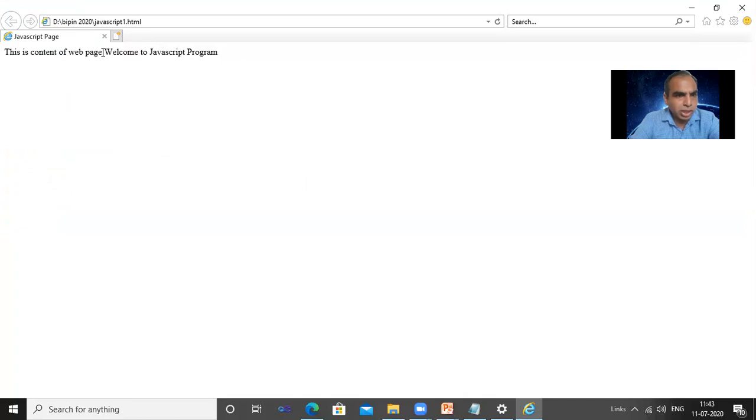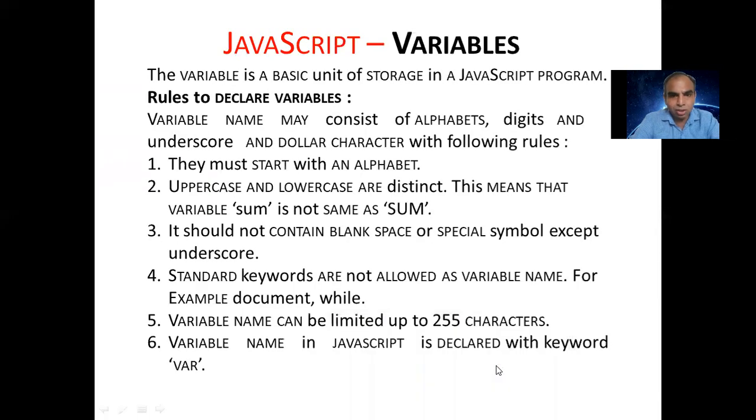It shows the first one, the content of the web page that is in normal HTML. But this statement, welcome to JavaScript, is shown by the JavaScript statement, that is document dot write. Is it clear? Yes. Okay, now we will continue with the next topic, JavaScript variable.